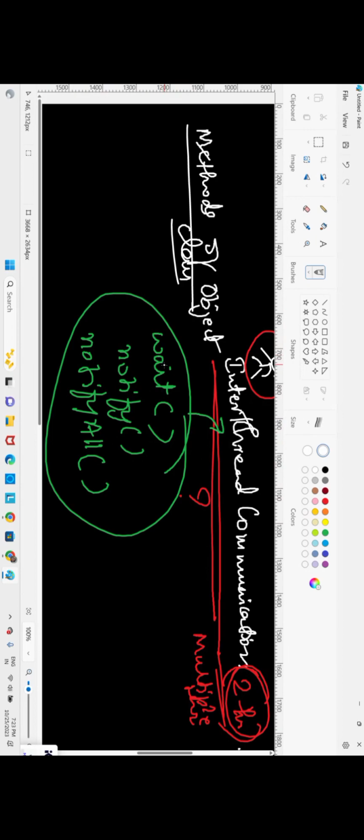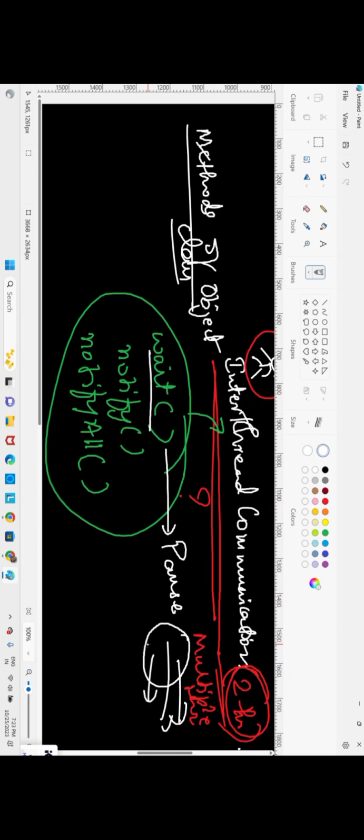Now, what will this wait method do? This wait method will pause the execution of the thread and also release all the object locks held by the given method. This wait is there, no?